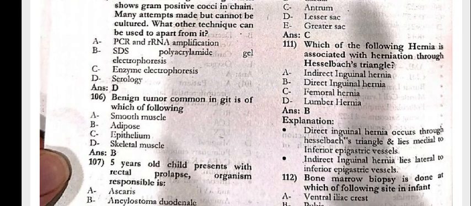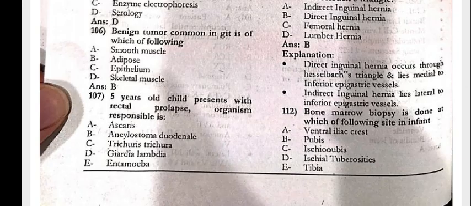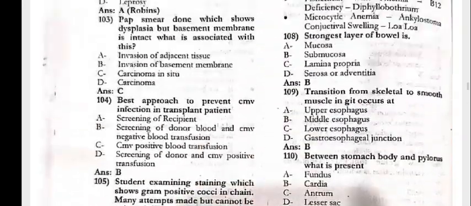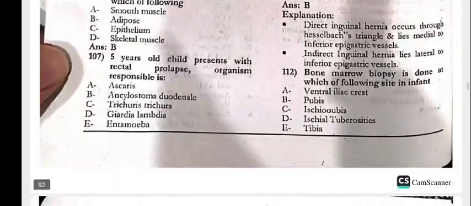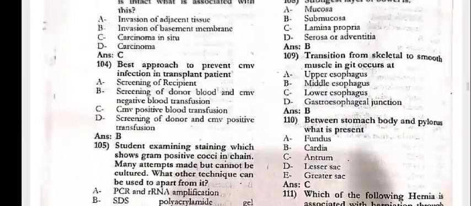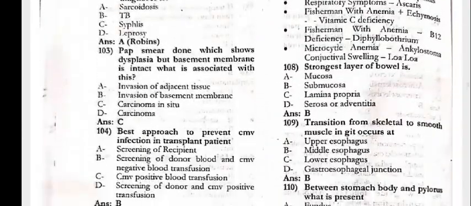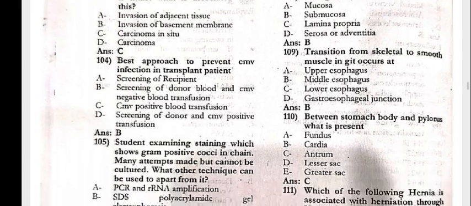106, the benign tumor common in the GIT is of which of the following? That is the adipose. The 5 year old child presented with rectal prolapse. Organism responsible is Trichuris trichiura. Next, 108, the strongest layer of the bowel is the submucosa.